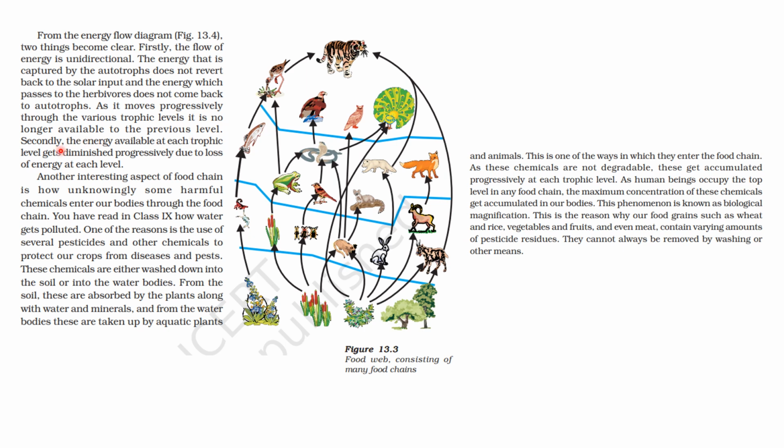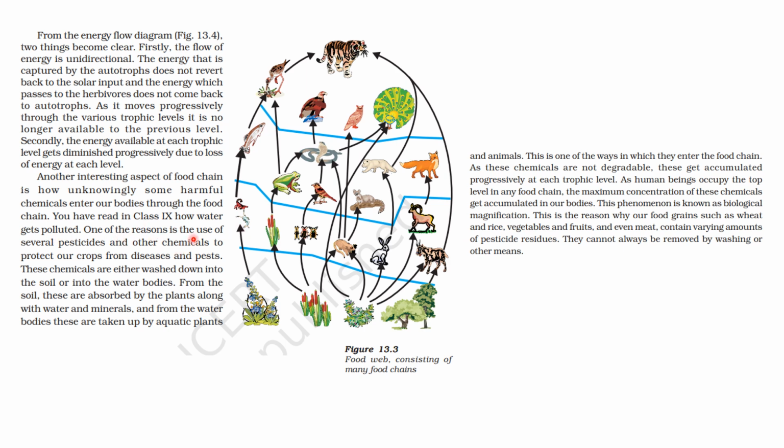ठीक है. Secondly, energy available at each trophic level gets diminished progressively due to loss of energy at each level. ठीक है. Another interesting aspect of food chain is how unknowingly some harmful chemicals enter our bodies through the food chain. फूड चेन के थ्रू ही हमारे अंदर कुछ हार्मफुल केमिकल्स एंटर हो जाते हैं. ओके. आपने क्लास 9 में पढ़ा था हाउ वाटर गेट्स पोल्यूटेड.